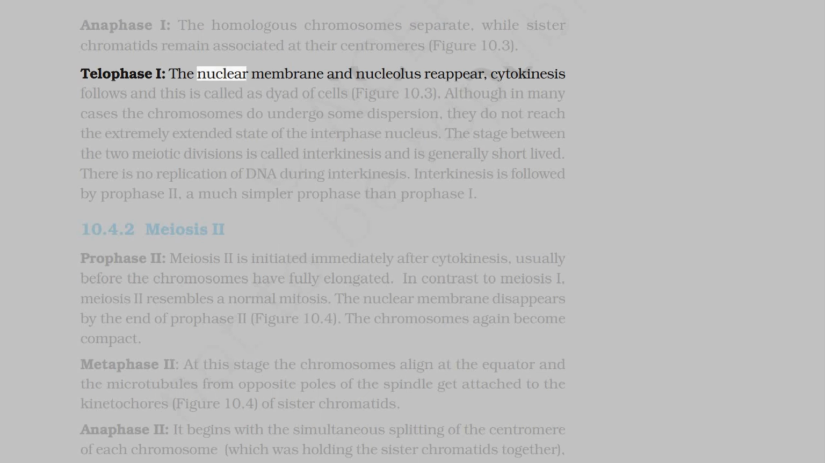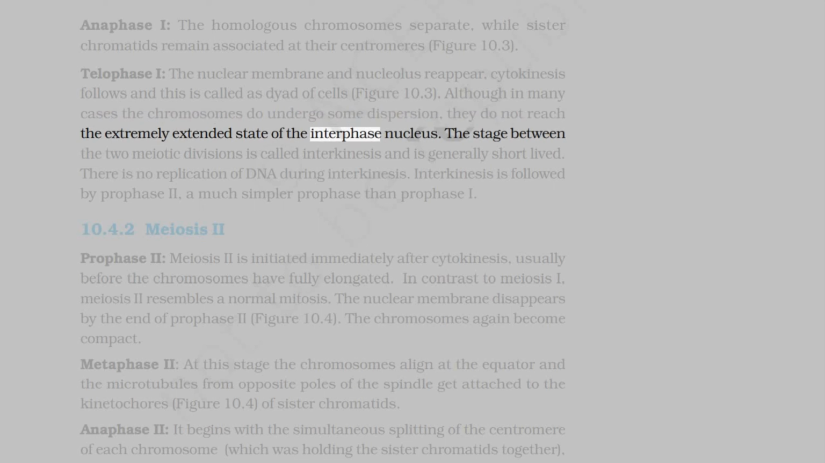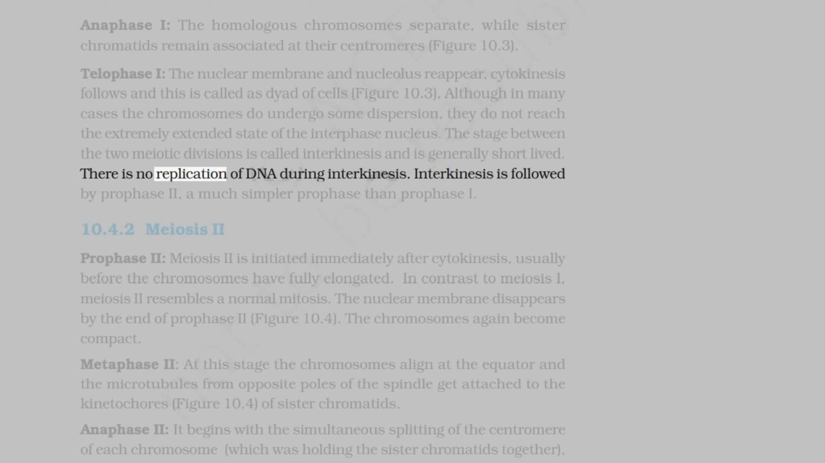Telophase I, the nuclear membrane and nucleolus reappear, cytokinesis follows and this is called a dyad of cells, figure 10.3. Although in many cases the chromosomes do undergo some dispersion, they do not reach the extremely extended state of the interphase nucleus. The stage between the two meiotic divisions is called interkinesis and is generally short-lived. There is no replication of DNA during interkinesis. Interkinesis is followed by prophase II, a much simpler prophase than prophase I.